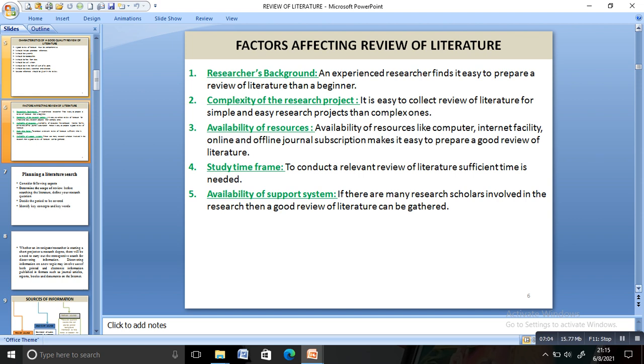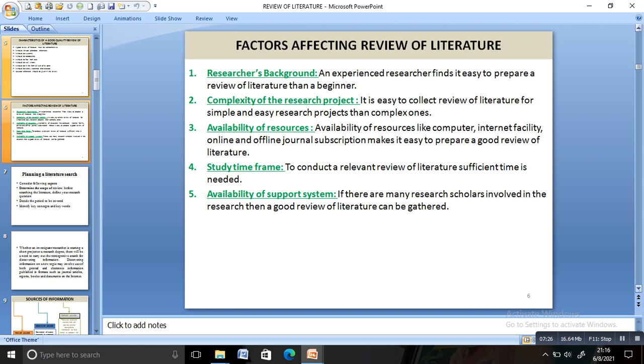Then the complexity of the research project. If the project title or problem which you have selected is complex, it is difficult to collect the literature. Next is the availability of resources. Based on the availability of computer, internet facility, online and offline journals, it is easy to prepare a good review of literature.